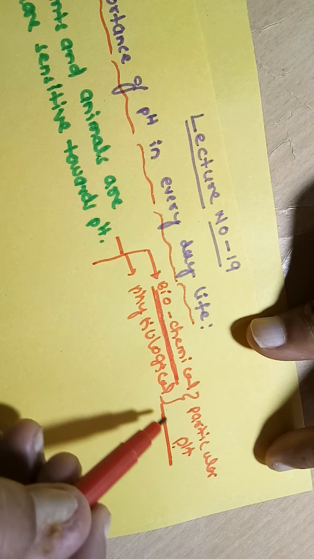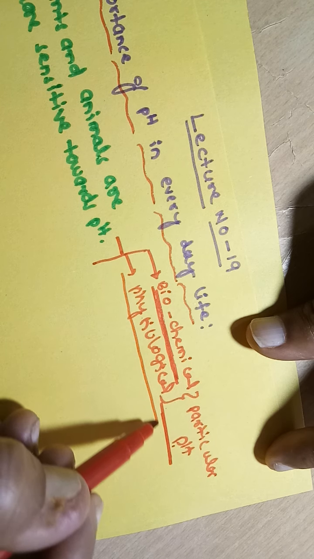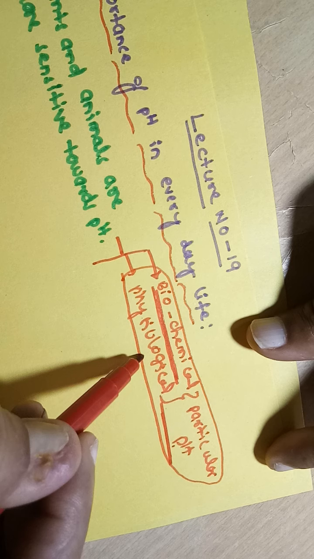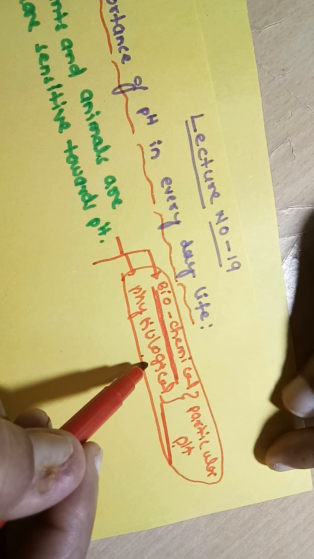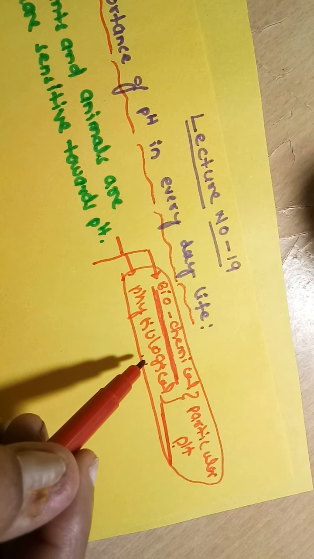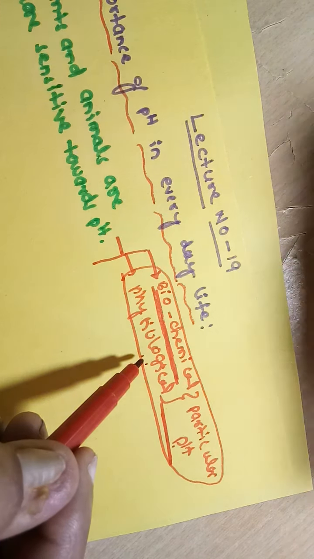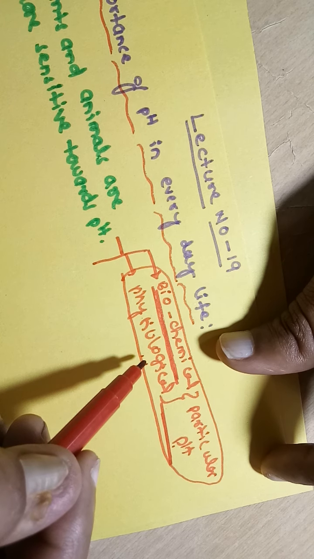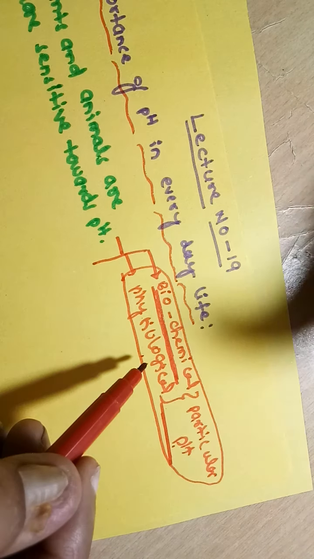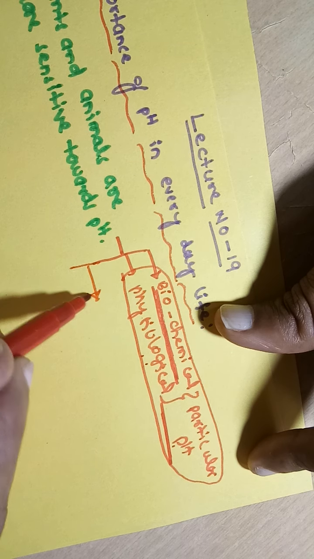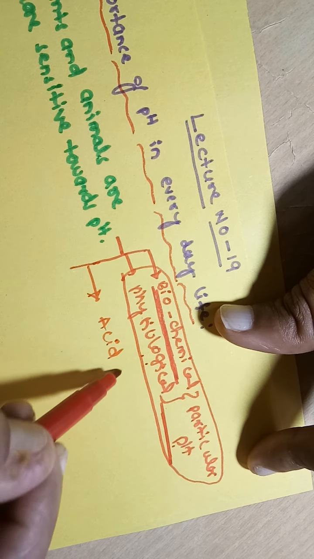So every biological reaction takes place at a particular pH value. If the pH value is changed, the biological system is stopped, such that we fall into different diseases. That's why our body should maintain a constant pH value in every biological system. Next, in this concept we should discuss another concept, that is acid rain.